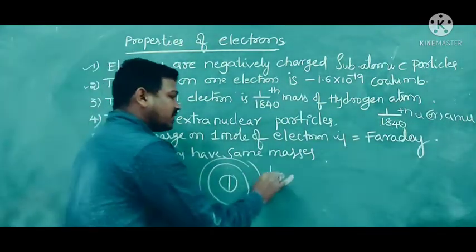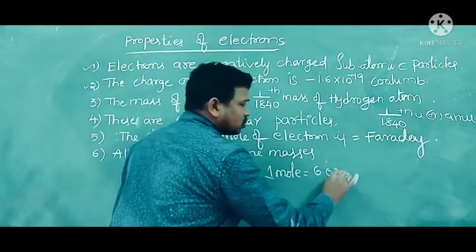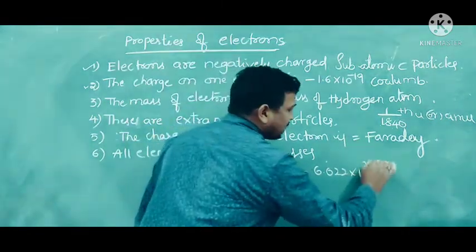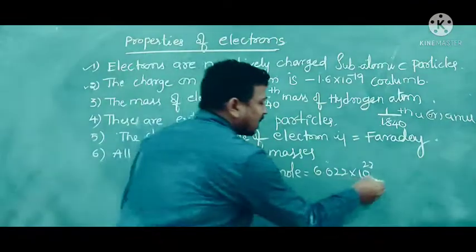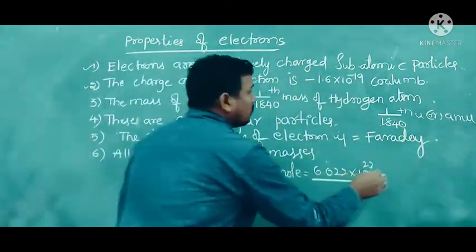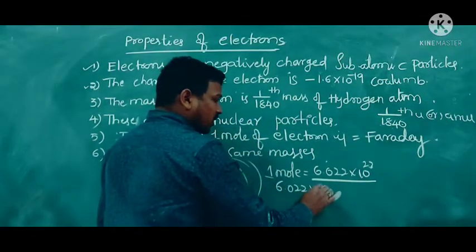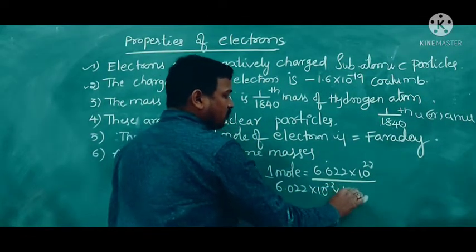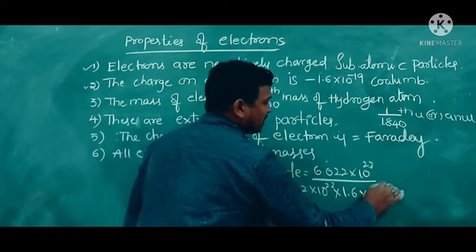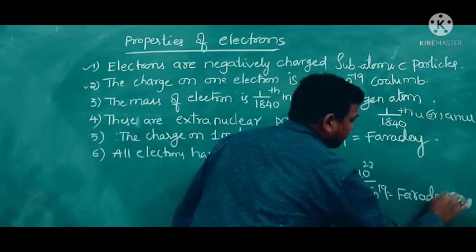In the last chapter we discussed that 1 mole is equal to 6.022 into 10 to the power of 23 particles. If these many electrons carry this much charge, it equals 1 Faraday, meaning 6.022 into 10 to the power of 23 into 1.6 into 10 to the power of minus 19 is equal to 1 Faraday.